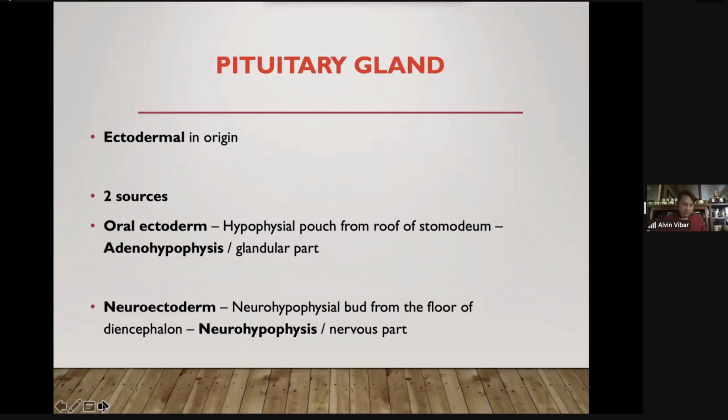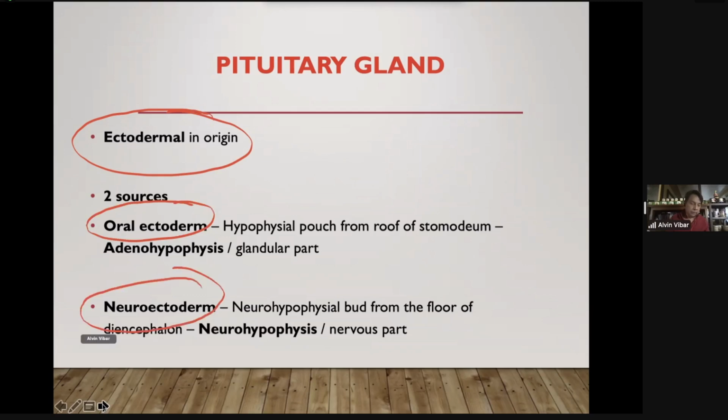Okay, last organ will be the pituitary gland, ectodermal in origin, but from different sources. Oral ectoderm and neural ectoderm.